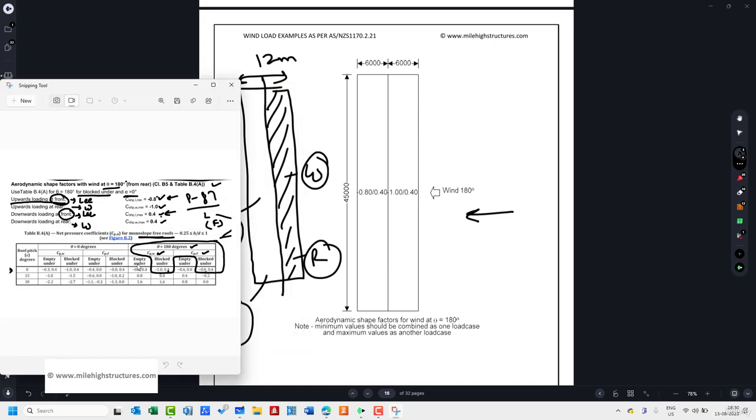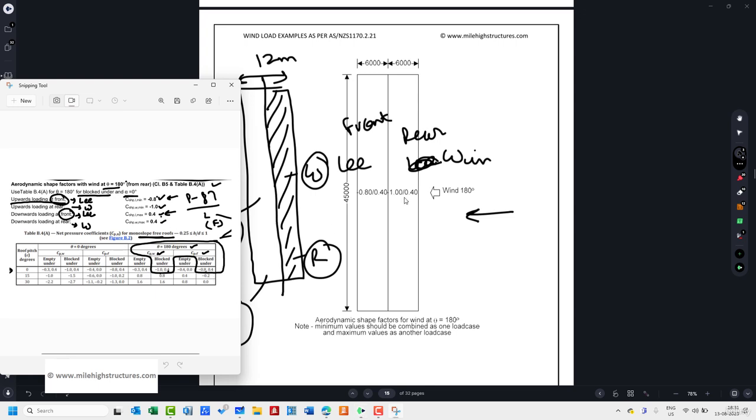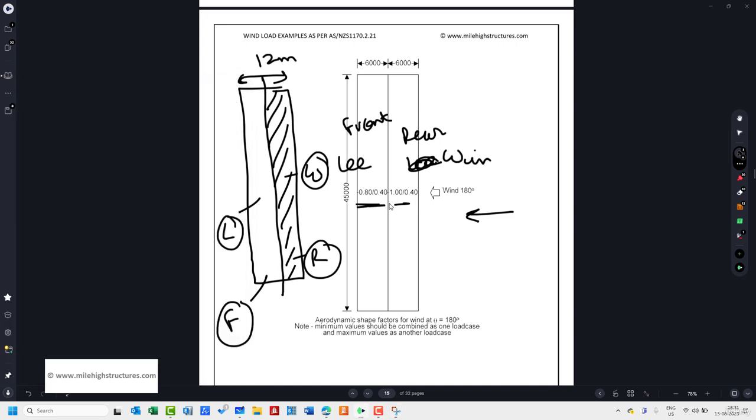So in here we can see that the values that are given are basically -1 and plus 0.4. So -1 and plus 0.4, these are the upward and downward loading at the rear side. So basically this is the rear side and this is the front side. At the same time, this is the windward side and this is the leeward side. So we can simply extract -1 and plus 0.4 from the rear side, and from the front side -0.8 and plus 0.4. So these are the -0.8 and plus 0.4. So I hope the concept is now clear to you.